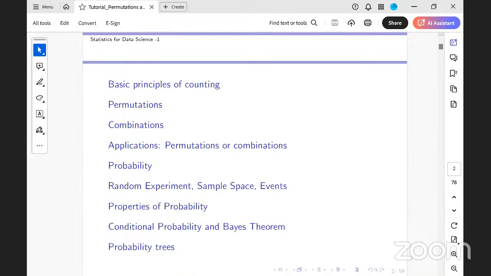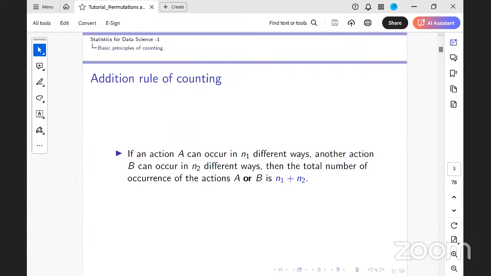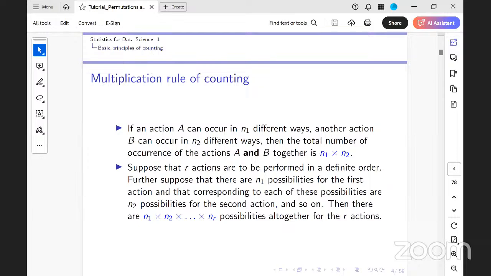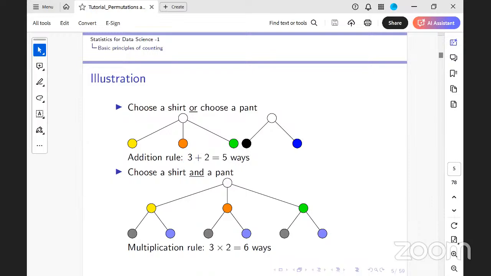So the first part is the basic rule of counting. In the lectures we introduced two rules: the addition rule of counting and the multiplication rule of counting. Just to illustrate, suppose a person wants to choose a shirt or a pant.